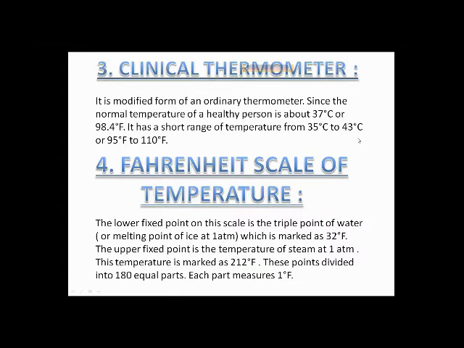It has a short range of temperature from 35 to 43 degrees, or 95 degrees Fahrenheit to 110 degrees Fahrenheit. In a clinical thermometer we observe the Fahrenheit scale, starting from 95 to 110 degrees Fahrenheit. Converted into Celsius, it starts from 35 degrees centigrade and ends at 43 degrees Celsius.